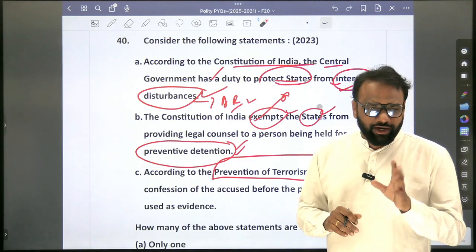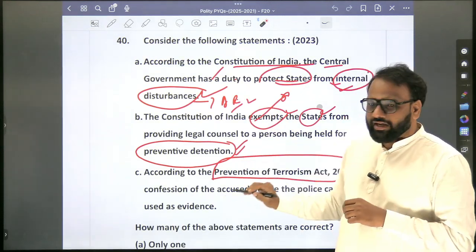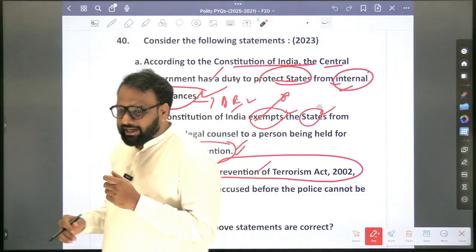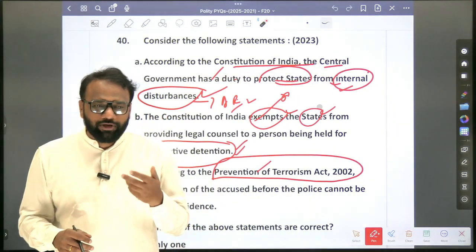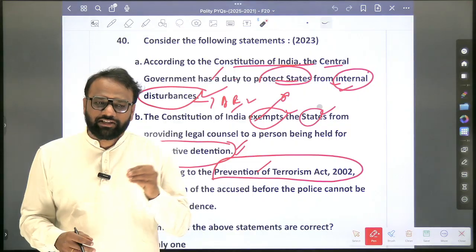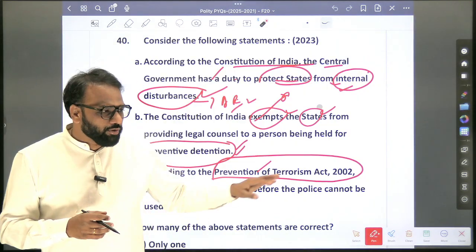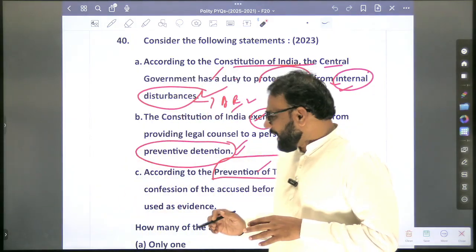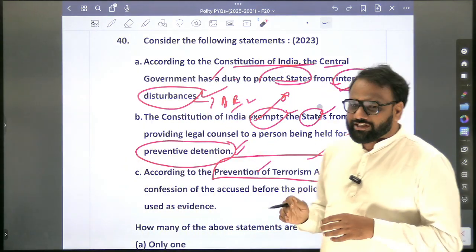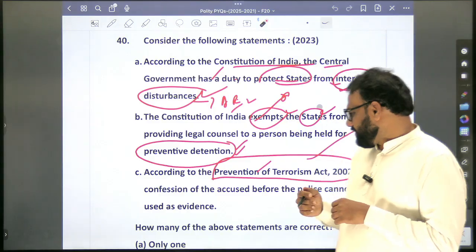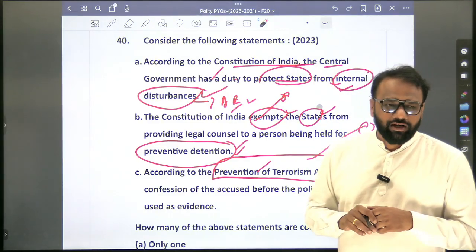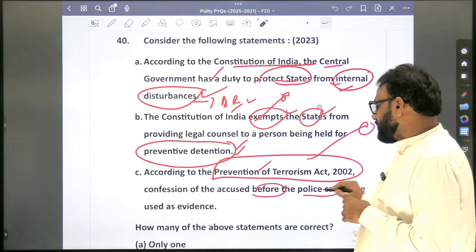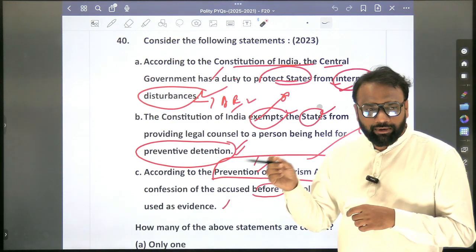Only 2. It is 192, not 3, because as per the POTA Act, which was considered very severe, the confession made before the police officer was admitted as evidence in the court of law. Out of curiosity, are there any other laws which accept testimony given in front of police officers? The confession of the accused before the police cannot be used as evidence, but in the POTA Act, it can be used as evidence.